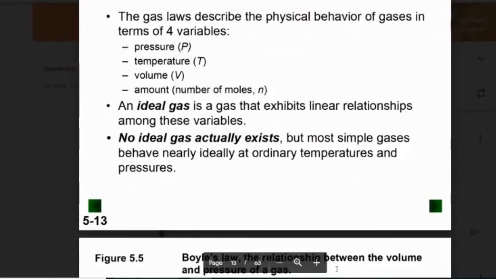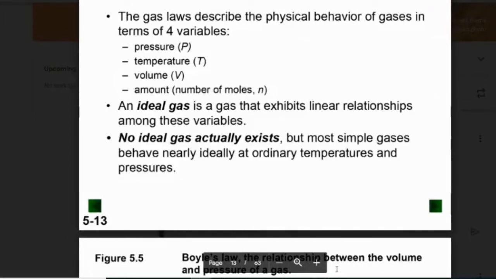So when we describe gases, we like to use 4 different things to do so because they're consistent, they're patterns. Pressure, which is collisions. Temperature, which is the speed of the molecules. Volume, which is the space occupied. And amount, which is the total number. So when we talk about these, pressure should be in either one of 2 things, kilopascals or ATMs. Temperature should be in Kelvin.